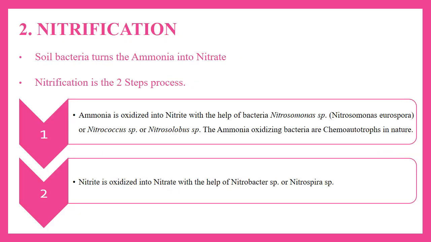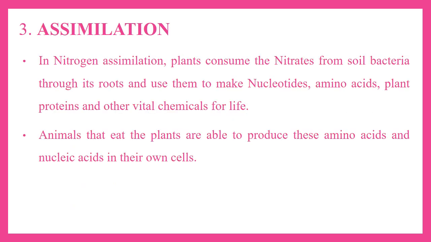Next, nitrification. This is the process of a soil bacteria which turns the ammonia into nitrate. This process is of 2 types. They are, first, ammonia is oxidized into nitrite with the help of the bacteria Nitrosomonas species or Nitrococcus species or Nitrosolobus species. The ammonia oxidizing bacteria are chemotrophs in nature. Second, nitrite is oxidized into nitrate with the help of Nitrobacter species or Nitrospira species.